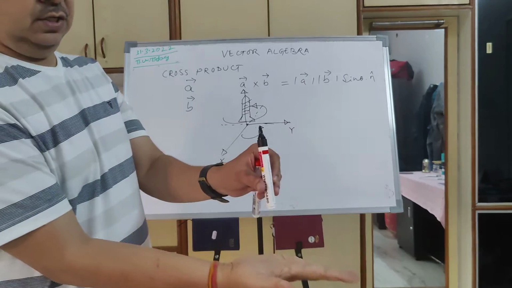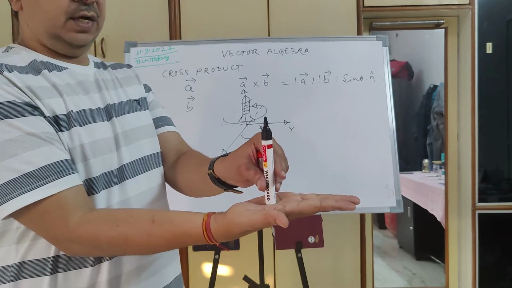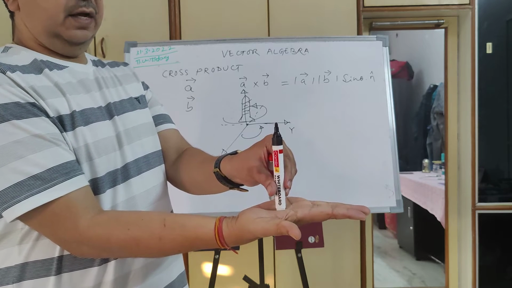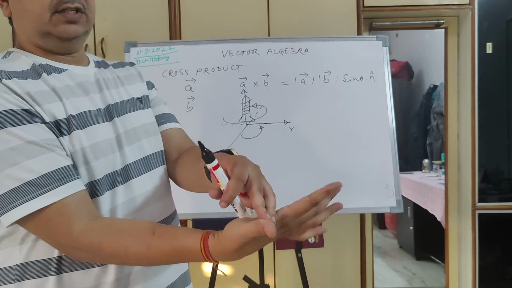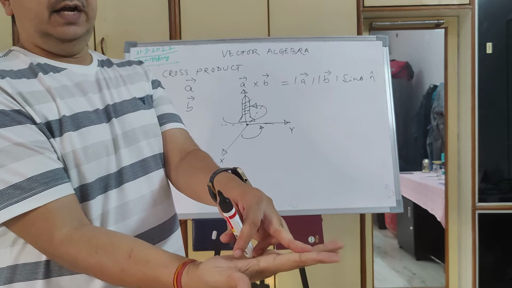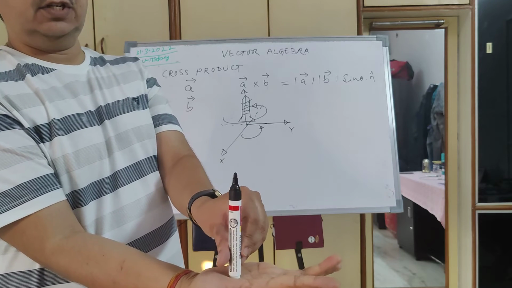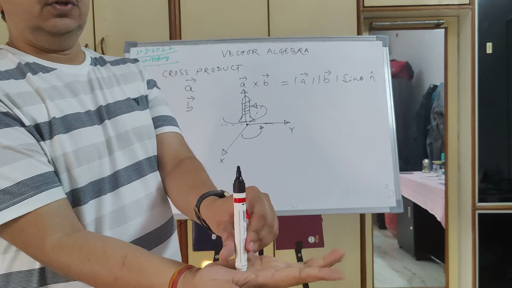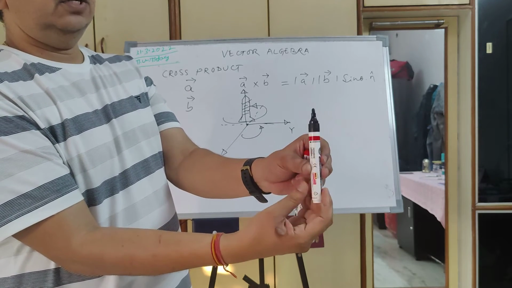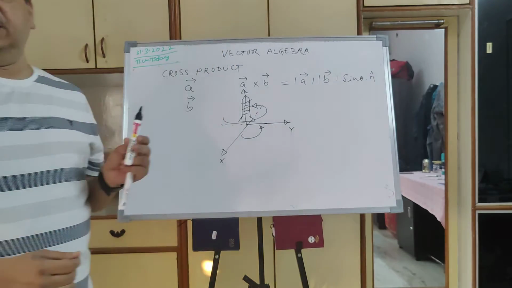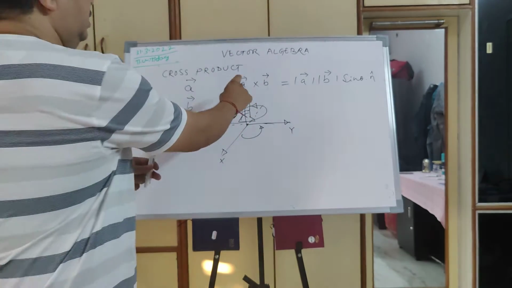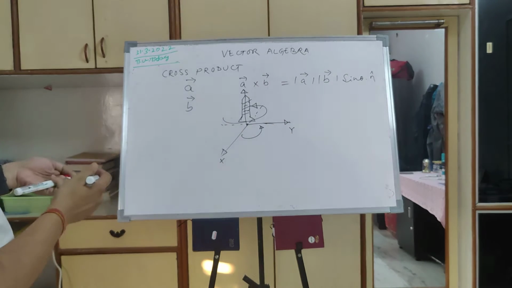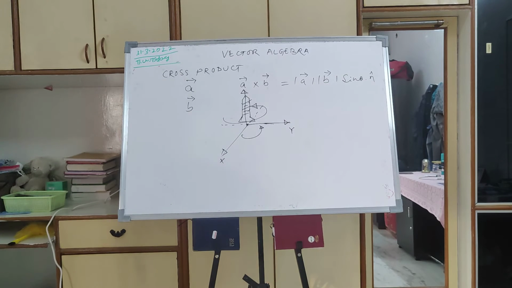My thumb is X and my index finger is Y. I am rotating X in the direction of Y. When it is being tightened, this screw will move upward in the positive Z direction, like tightening a screw.